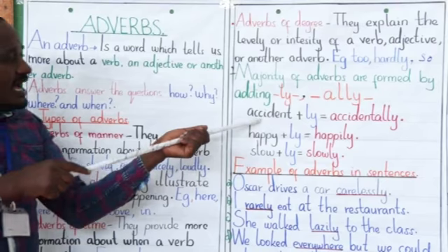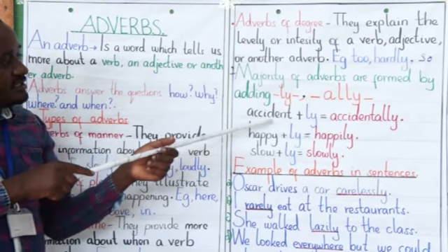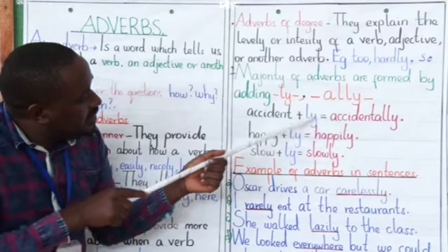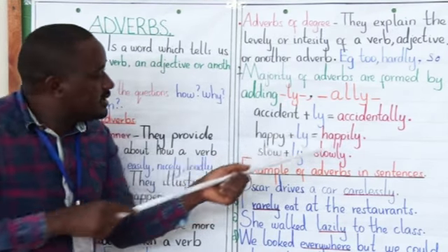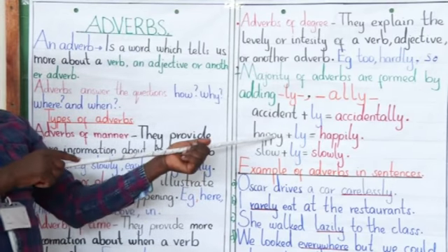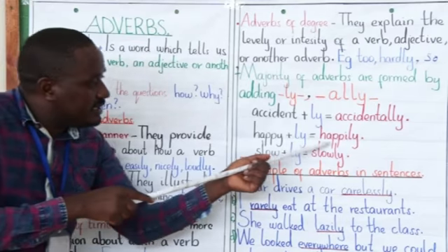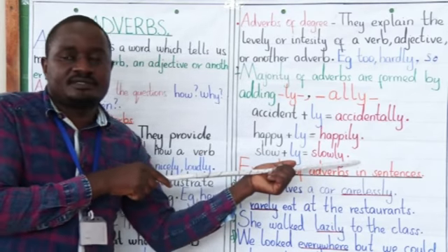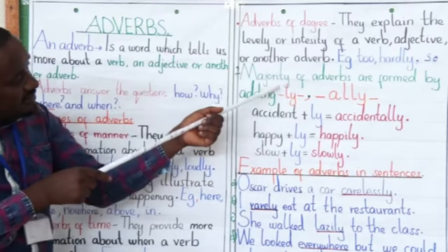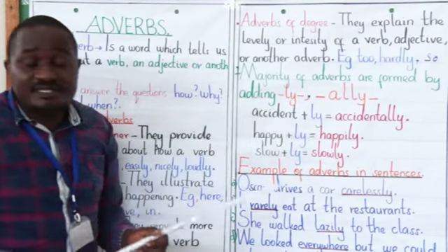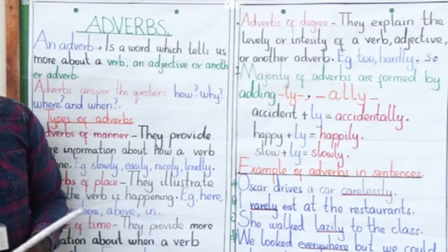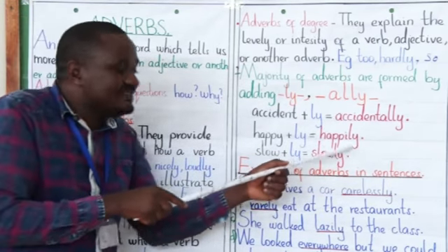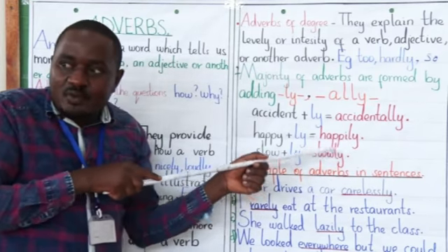Let's say, for example, the word accident. You add ally, you get accidentally. The word happy, you add ly, you get happily. The word slow, you add ly, you get slowly. I told you that in most cases, adverbs are formed by adding ly. That's why you find that most adverbs end in ly.